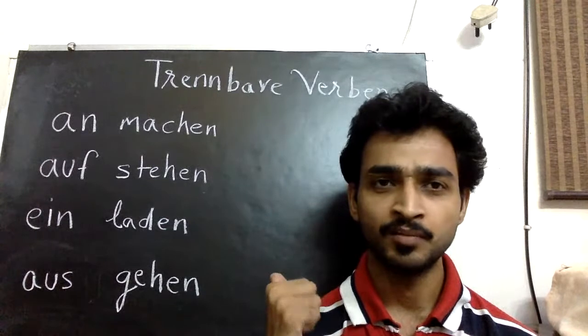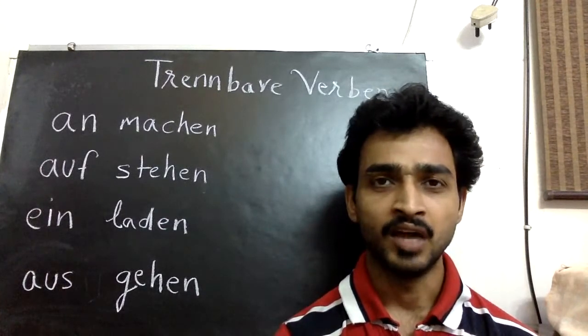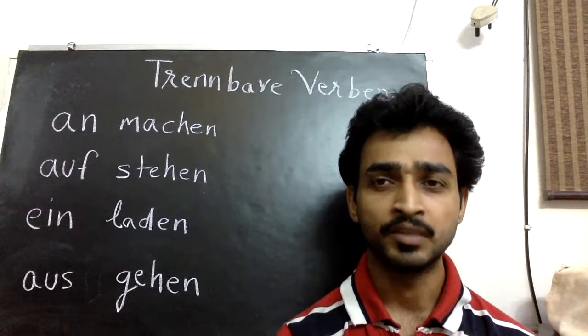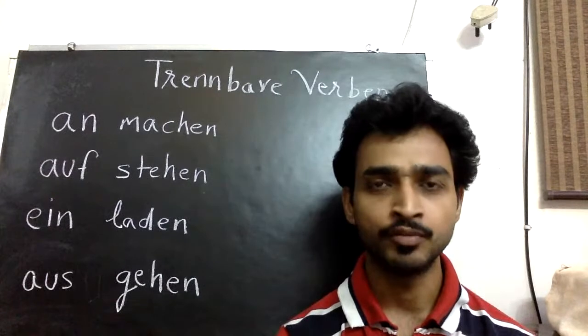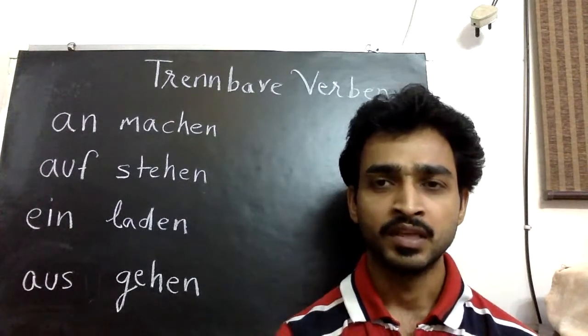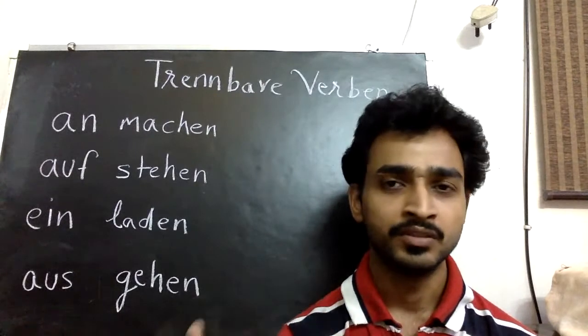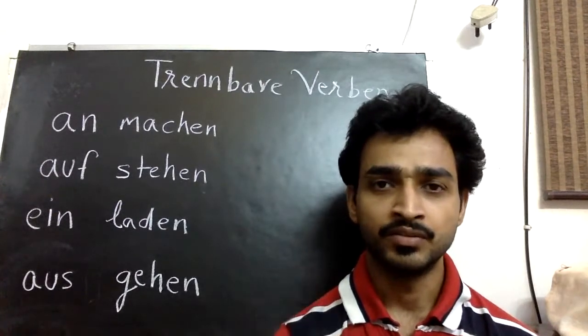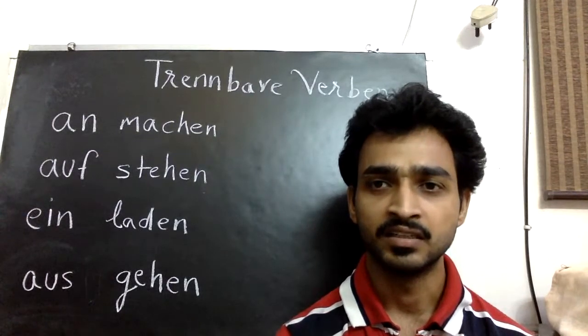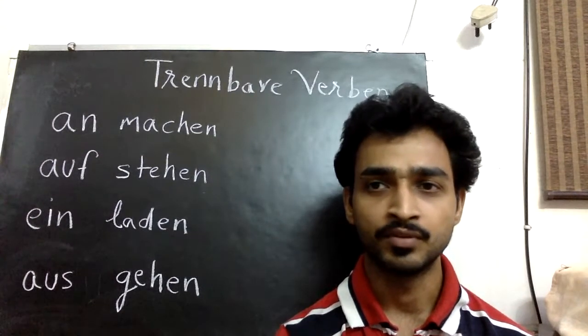You can see these are the prefixes here: an, auf, ein, aus. We use these prefixes. There are some other prefixes also. The main thing about a separable verb is that it is a split verb. It is divided into two parts. Here you can see anmachen, einladen. So these are the separable verbs.